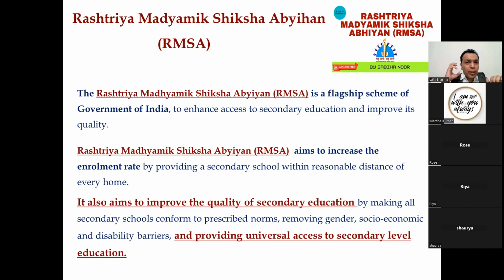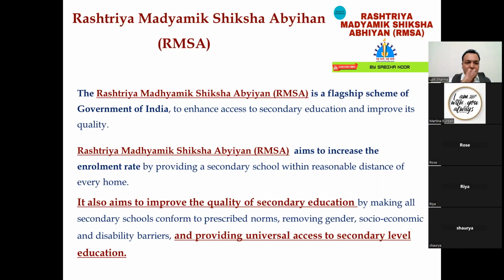So then, what was the lack? The lack was that there were not enough secondary education schools. So the government launched the RMSA in order to provide all the physical facilities and financial assistance to start more and more secondary education, because the children of our country have got the primary education. Now they have to enroll in the secondary education.